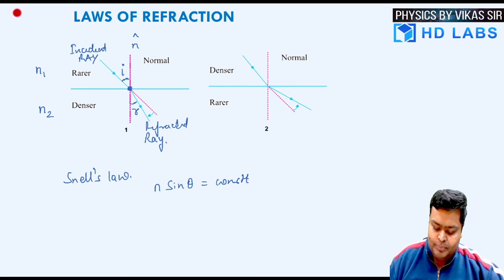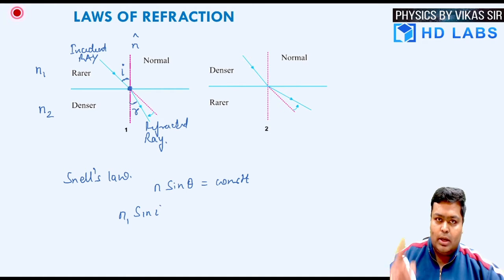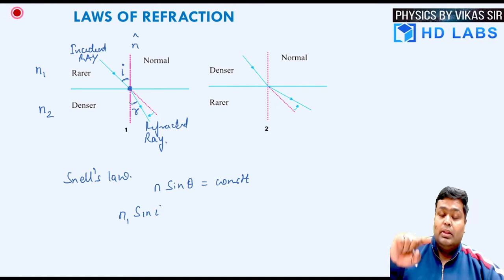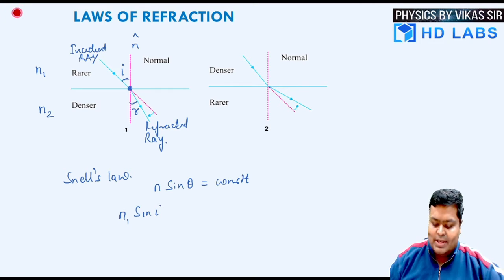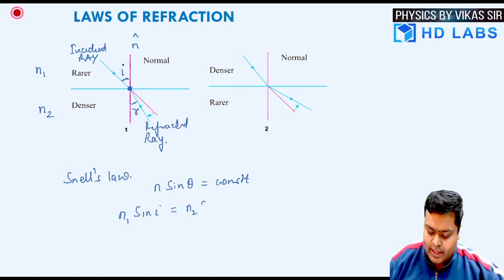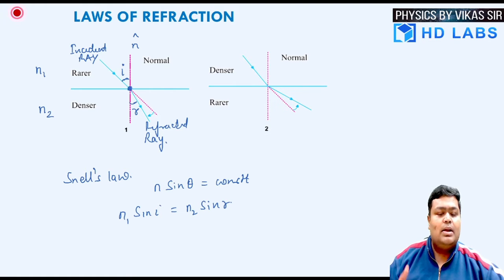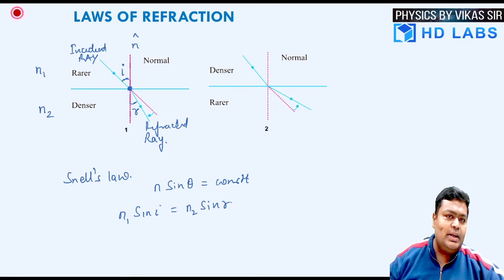How do I apply this? N1 sine i, where i is the angle of incidence and N1 is the refractive index of the medium from where the ray is incident, is equal to N2 sine r. What is angle r? The angle of refraction. And N2 is the refractive index of the medium in which we have the refracted ray.